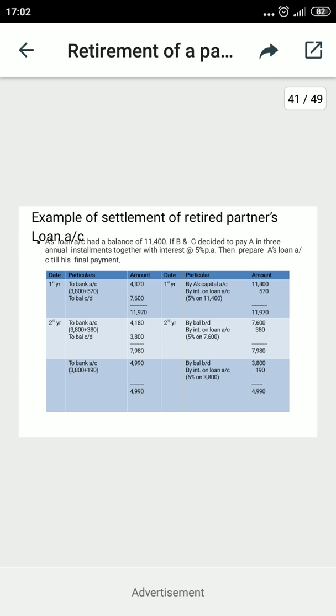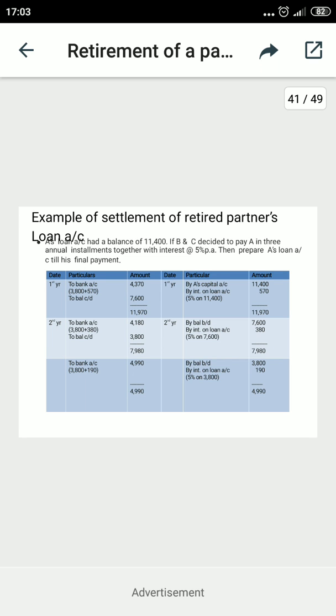Now first of all you may observe here the 11,400 has been given to the credit side by A's capital account. It means when the partner's capital account is closed, the entry will be passed: A's capital account debit to A's loan account. This is the opening balance of the outgoing partner's loan account, 11,400.